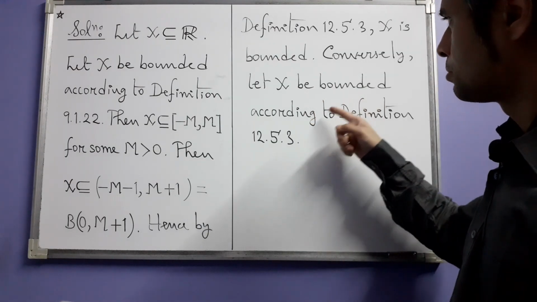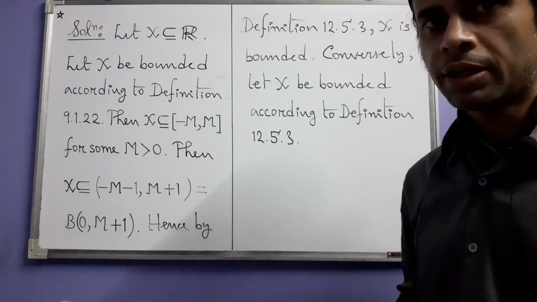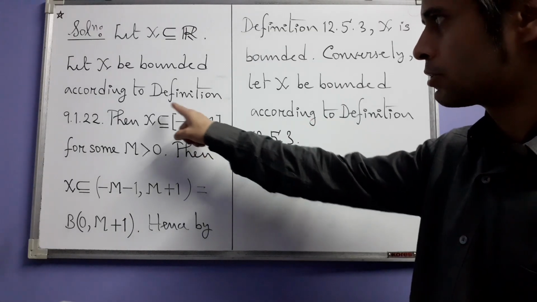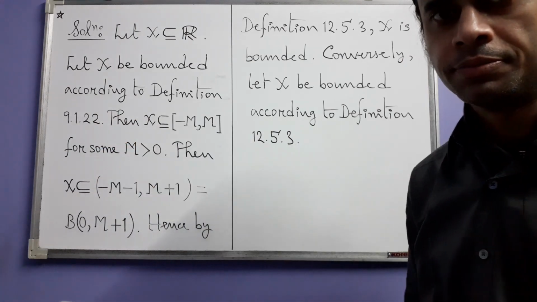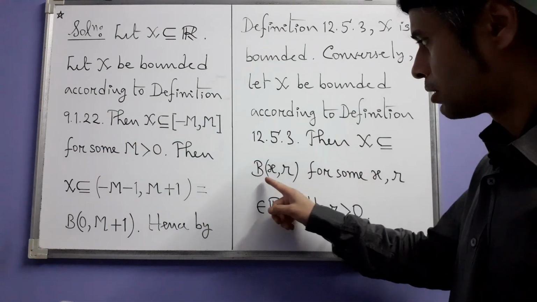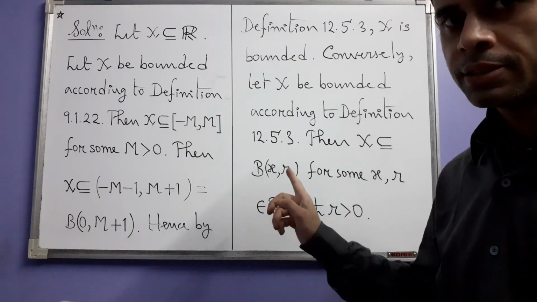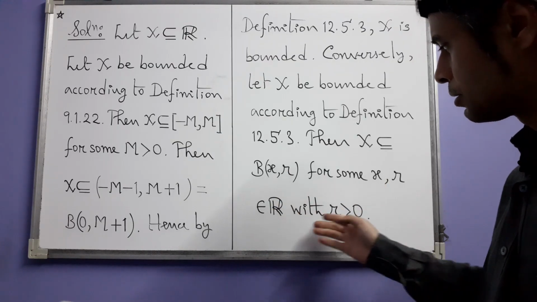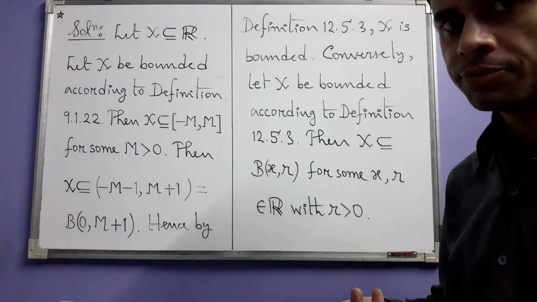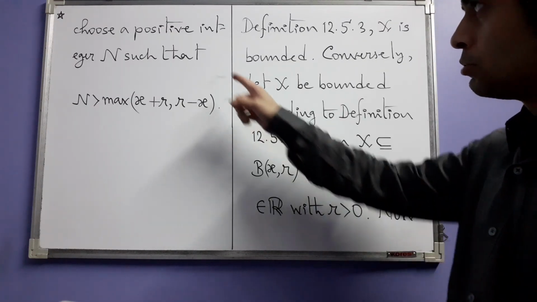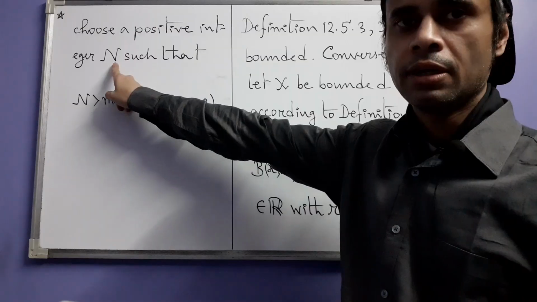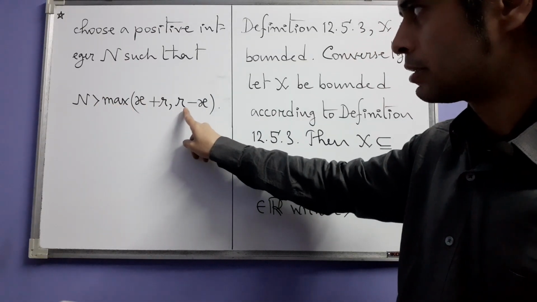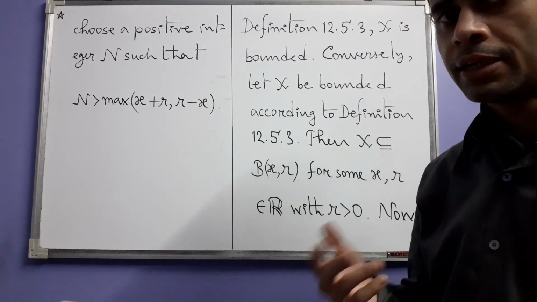Conversely, let X be bounded according to definition 12.5.3. Now we have to prove that then X is also bounded according to definition 9.1.22. Then X will be contained in some ball B(x, r) with center x and radius r for some real numbers x and r, where r of course is positive. Now choose a positive integer capital N which is greater than the maximum of x+r and r-x.